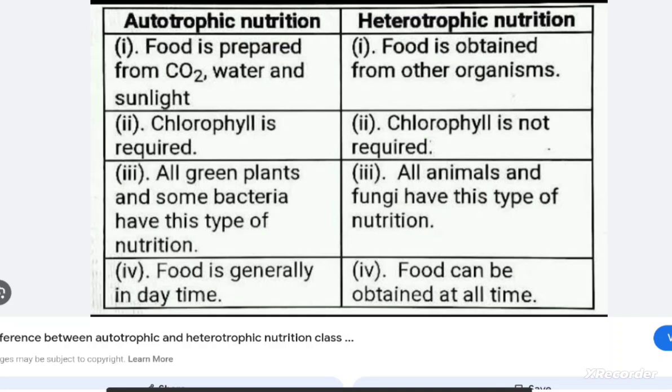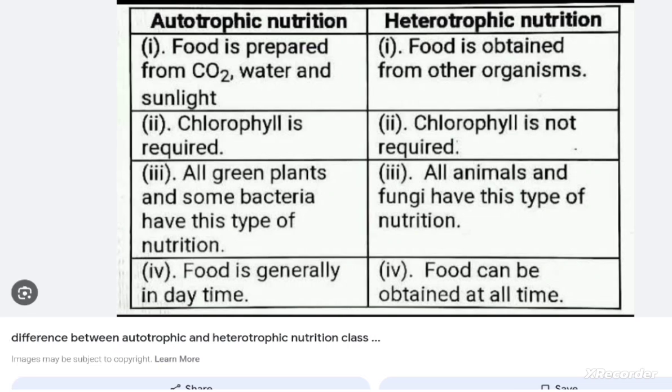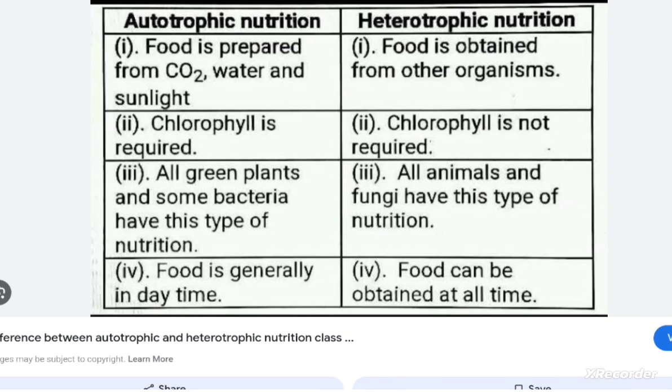Here, autotrophic nutrition and heterotrophic nutrition. In autotrophic nutrition, food is prepared from carbon dioxide, water and sunlight, and chlorophyll is required. All green plants and some bacteria have this type of nutrition. Food is generally prepared in daytime. In heterotrophic nutrition, food is obtained from other organisms. Chlorophyll is not required. All animals and fungi have this type of nutrition. Food can be obtained at all times.